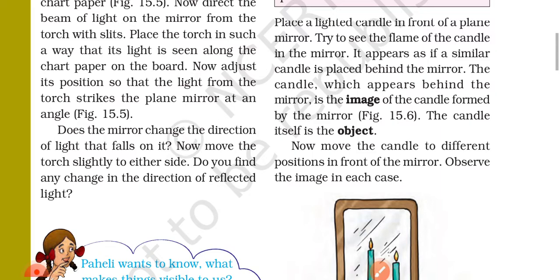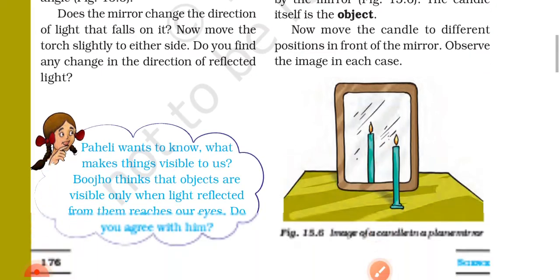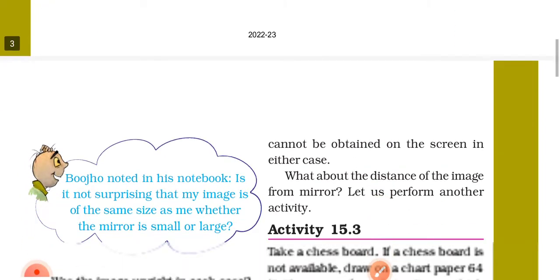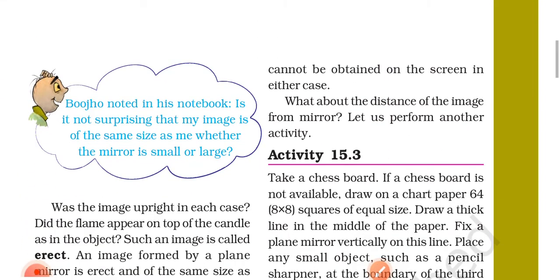Now move the candle to different positions in front of the mirror. Observe the image in each case. Figure 15.6, image of a candle in a plane mirror. Bojo noted in his notebook, "Is it not surprising that my image is of the same size as me, whether the image is small or large?"